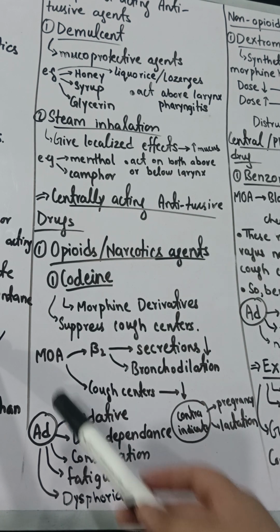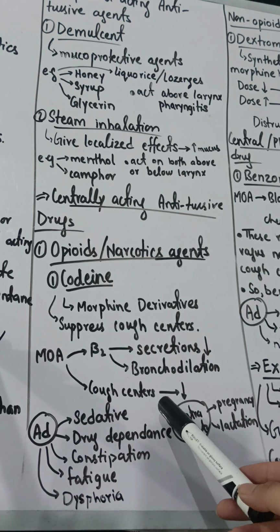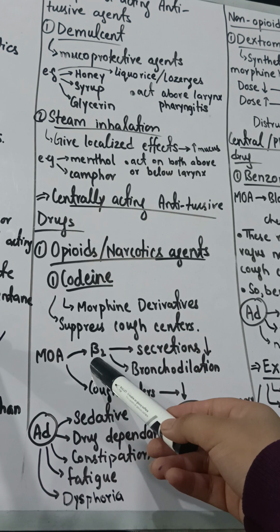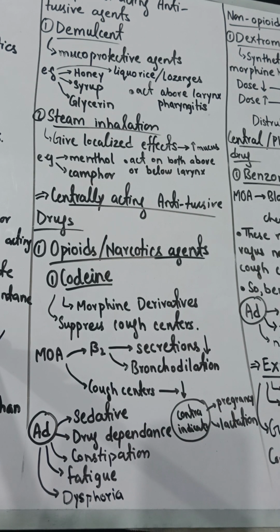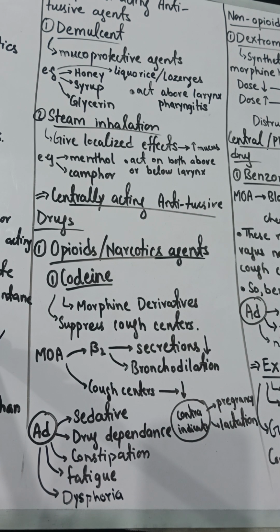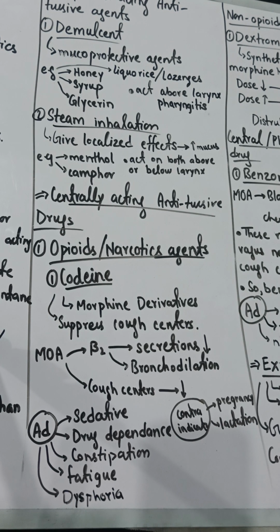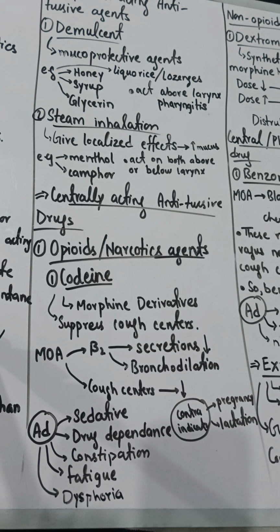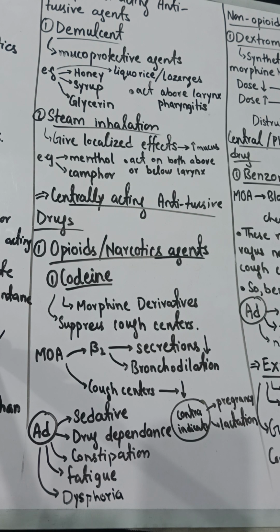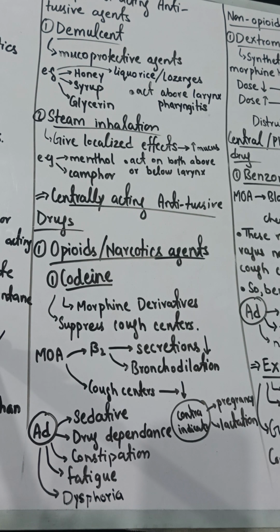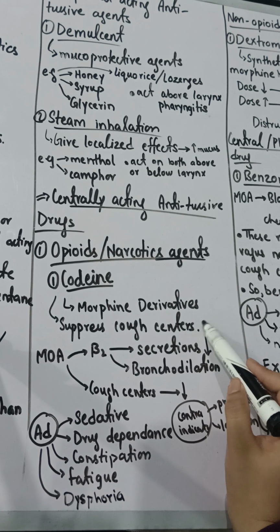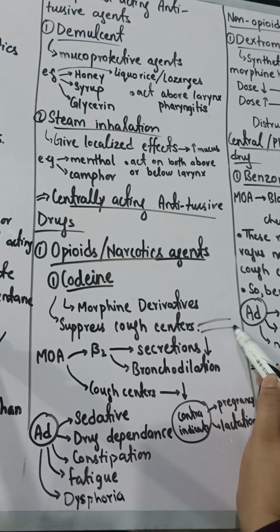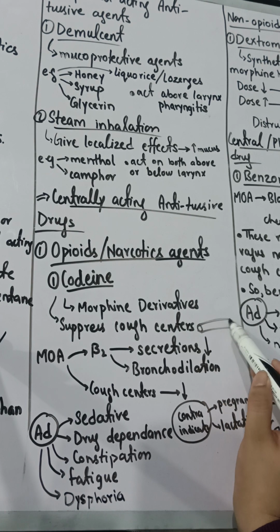Let's discuss the mechanism of action. First, it suppresses the cough center. Second, it also acts on the beta 2 adrenergic receptors. These receptors are present in your lungs. After reaching them, it causes bronchodilation of your bronchioles, meaning it increases the size of your bronchioles. Let's suppose this is a bronchiole. First, it has a very small diameter.